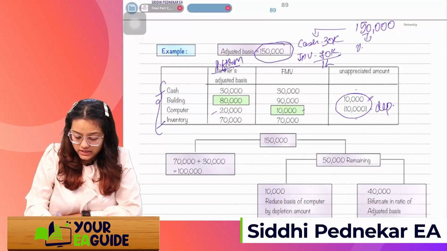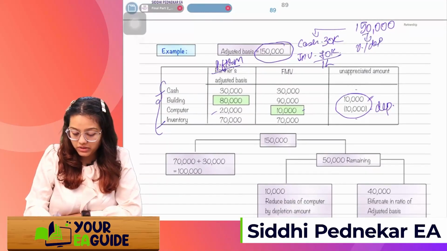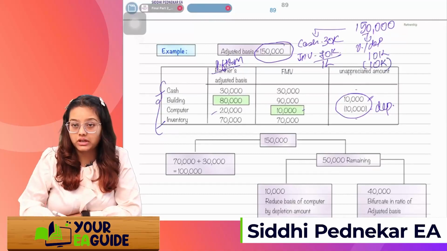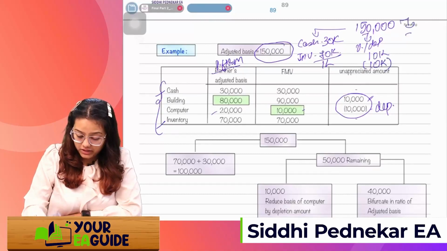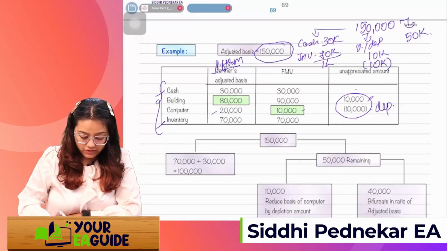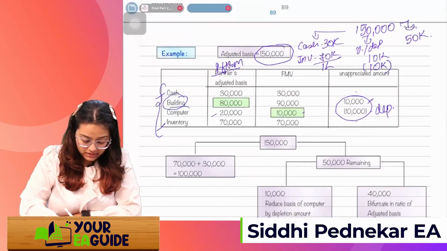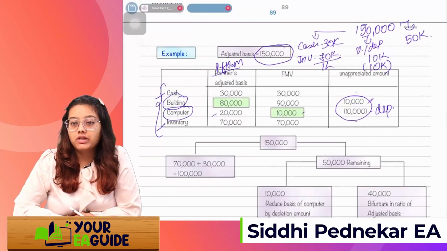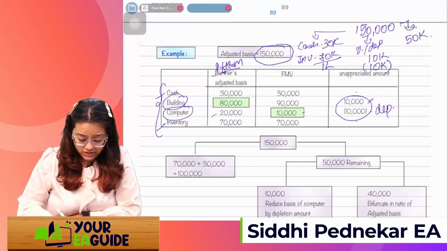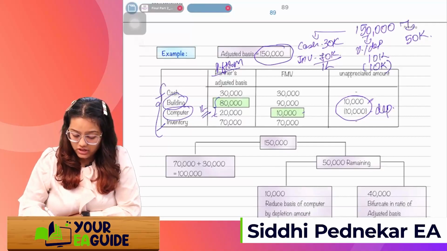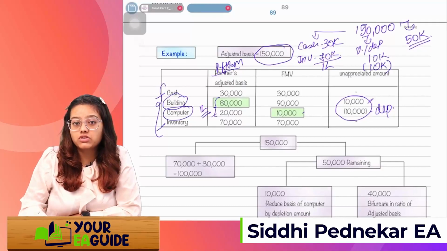Now what we'll do, is there any appreciated or depreciated amount? Yes, there is 10k of appreciation. So we'll just allocate the next 10k to building. Okay, depreciated amount: 10k is again depreciated, so we'll reduce 10k. So again on hand, we have remaining 50,000. This 50,000 we need to allocate amongst building and computer. First, we would allocate it directly by the adjusted basis, but the total adjusted basis is 1 lakh, and the 50k is not enough for 1 lakh.